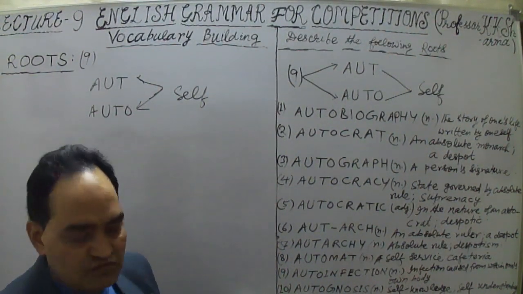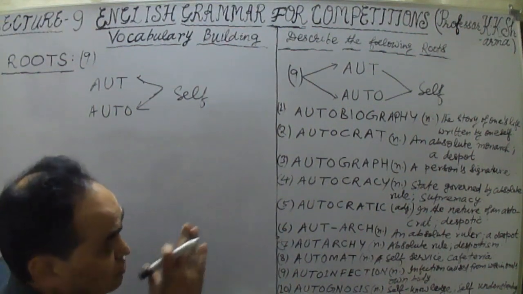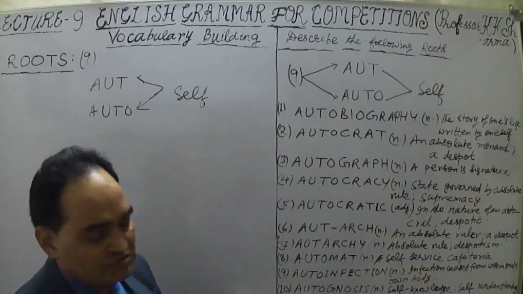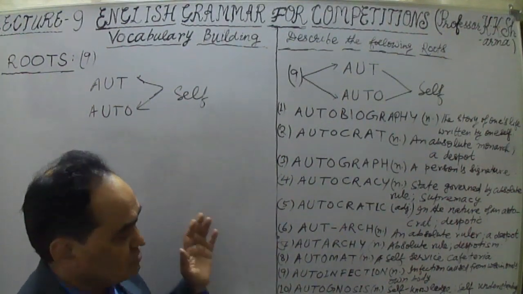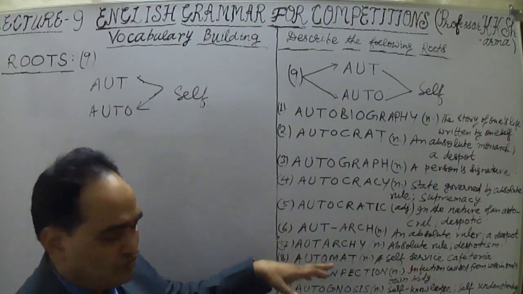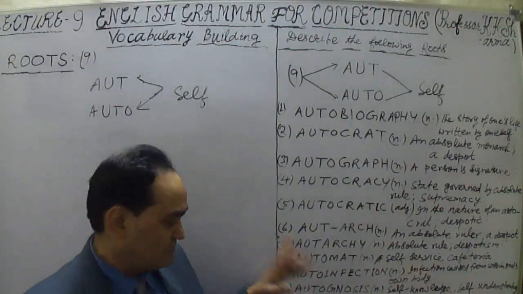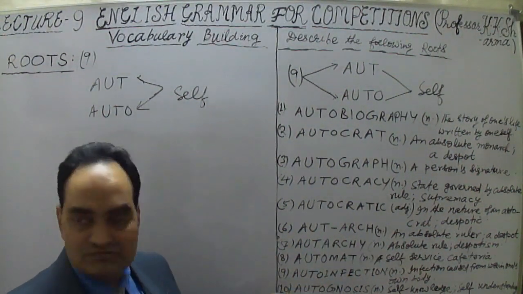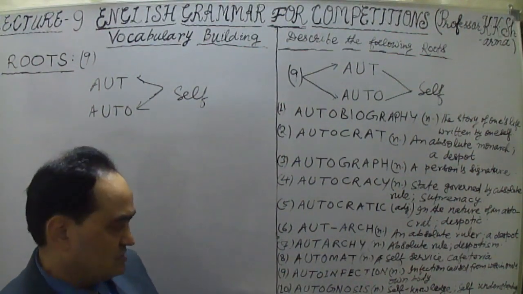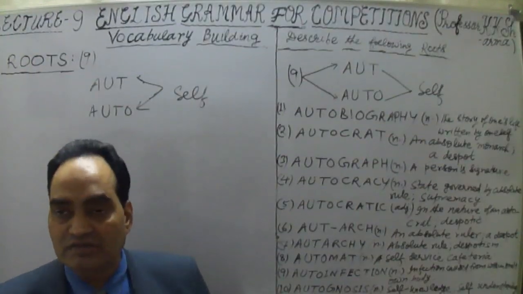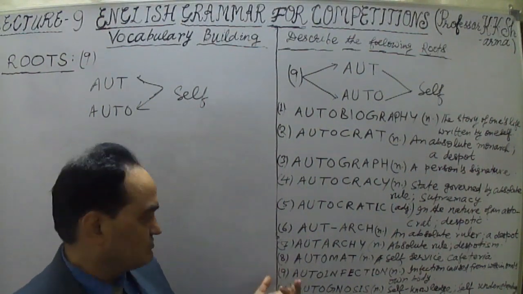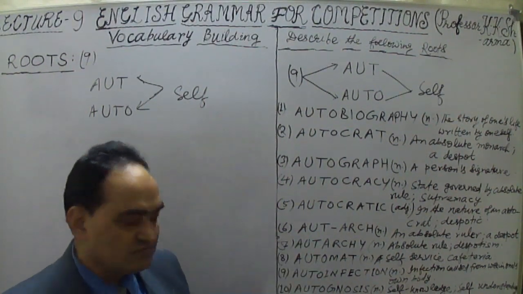Just search the dictionary, and you will find a number of other words based on auto. This root generates many words: autogenesis, autogenetic, autography, automatic, autobiography that we have done, auto-infection, and autognosis, which means self-knowledge, self-understanding. Gnosis means knowledge, and auto means self. Simple.